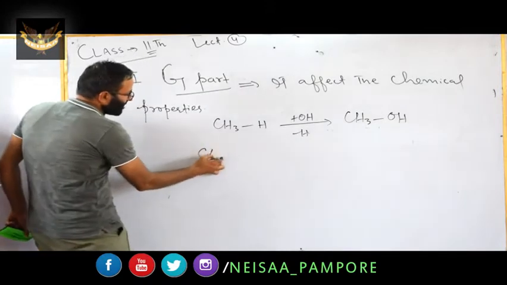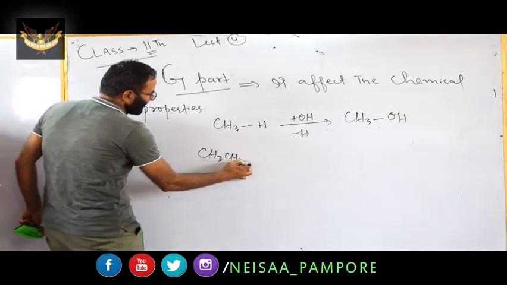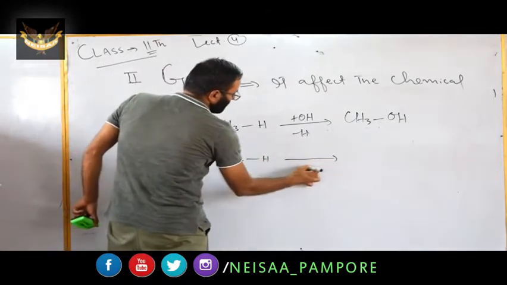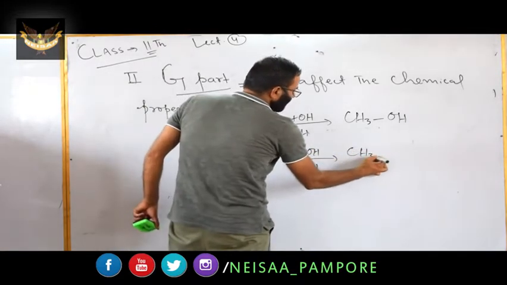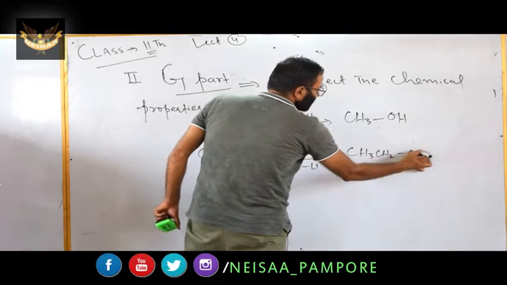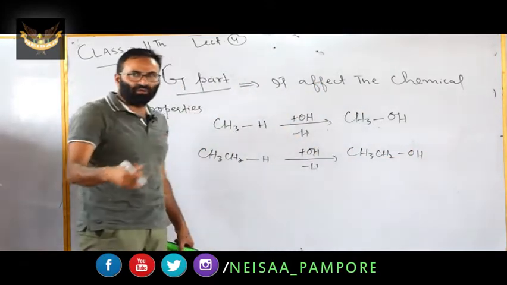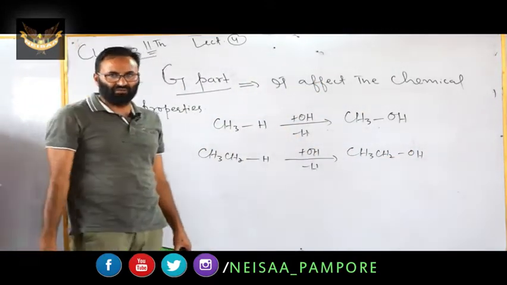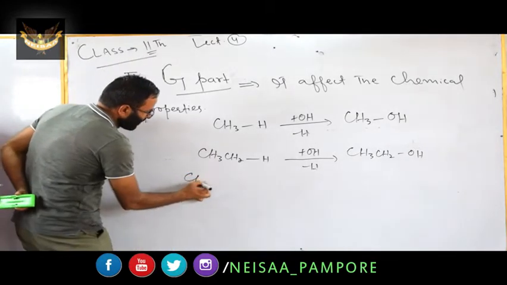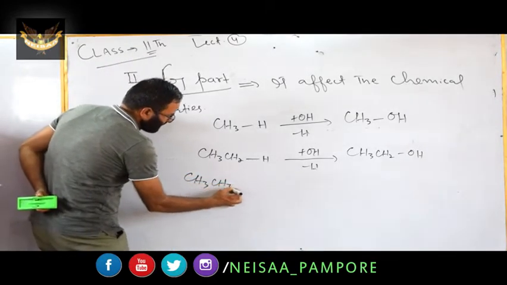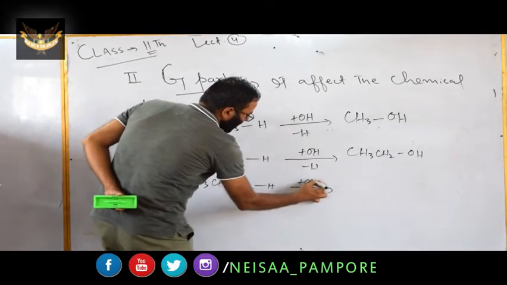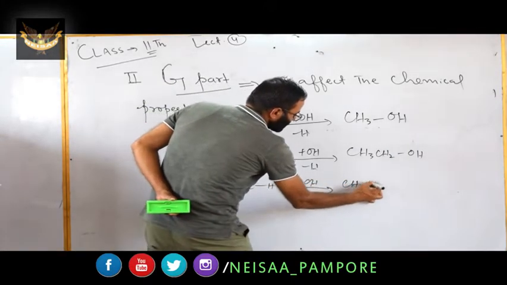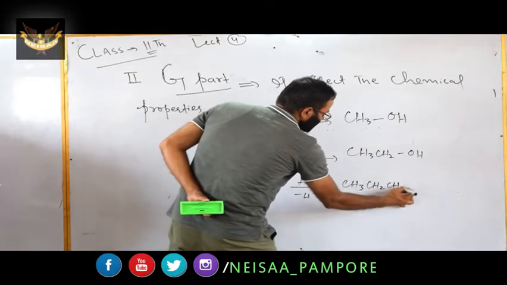If you have ethane, CH3CH2, minus H, and you have OH, you will have another member of alcohol, that is ethyl alcohol. The first is methyl alcohol, the second is ethyl alcohol. If you have propane, the third member, if you replace H by OH, what will you have? You will have CH3CH2CH2OH.